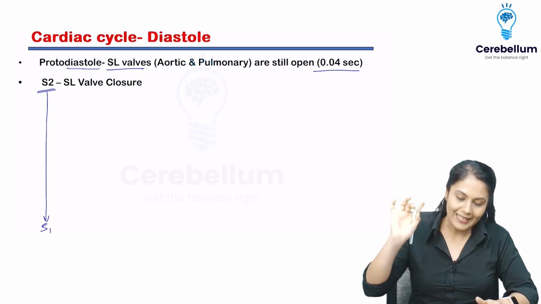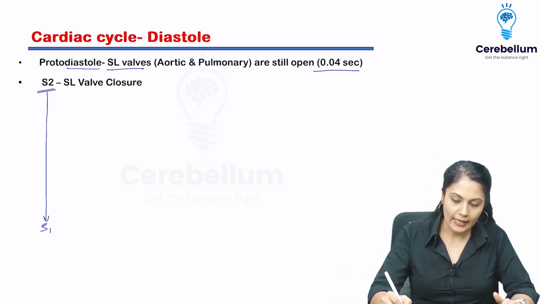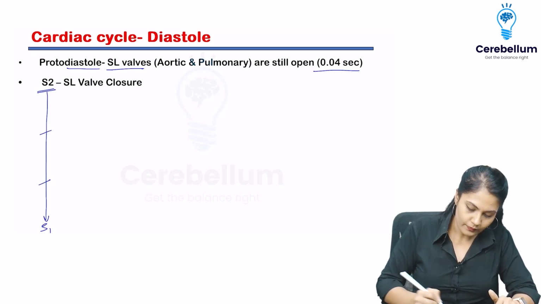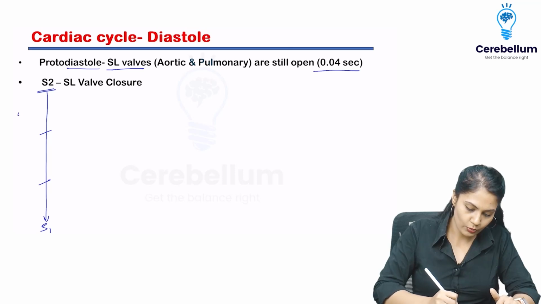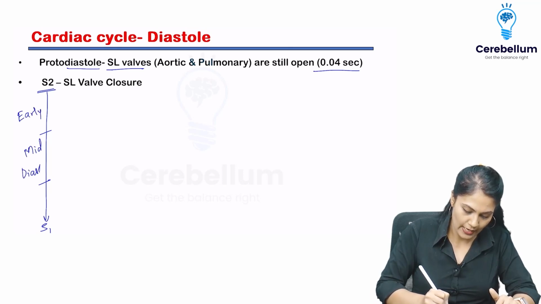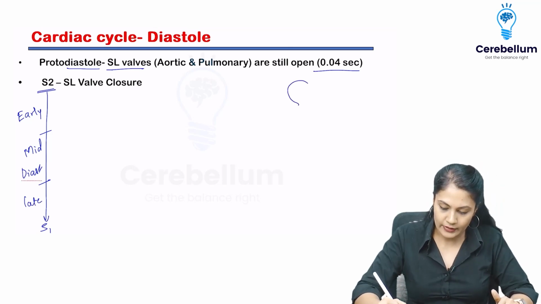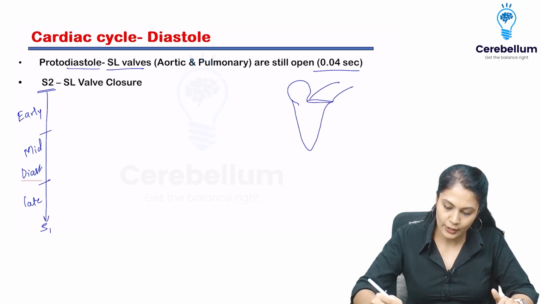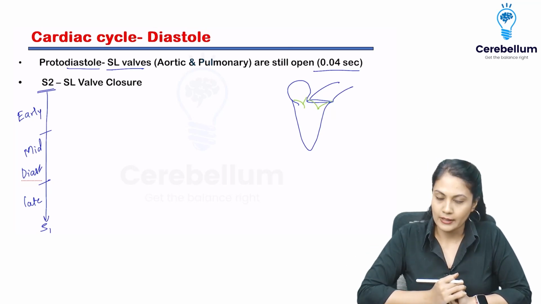Alright. Now, finally the S2 will come, that is the SL valves are going to close, and again I'm going to divide the systole also and diastole also into 3 parts, same as systole, that is early, mid and late diastole. Alright, in the early, same thing is going to happen. We have drawn the atria, ventricle and aorta before also, and I told you that at the beginning of all the phases, there will be closure of the valve.